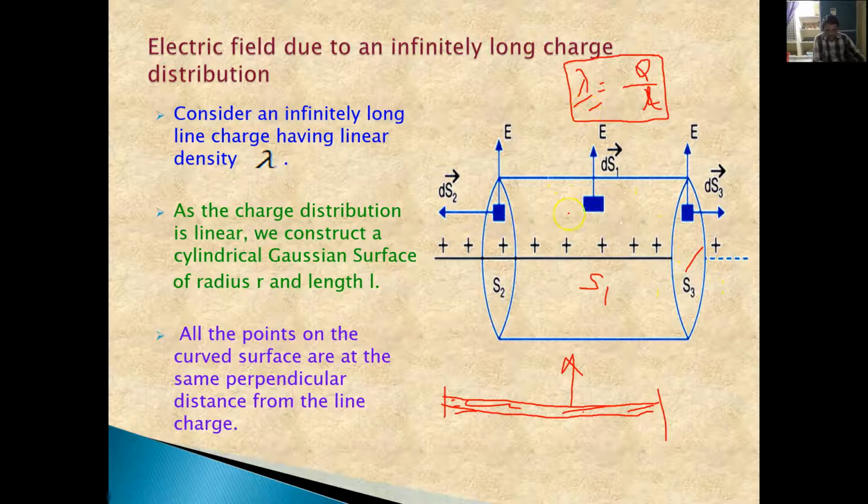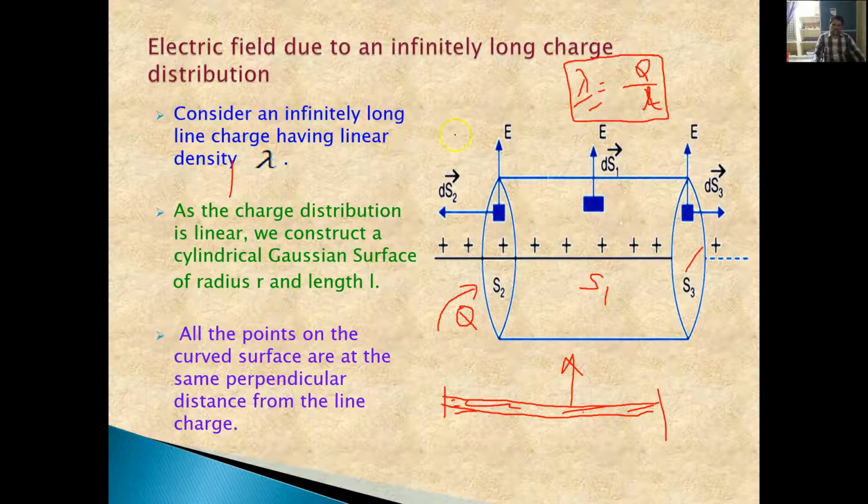Already we have considered that the charge which we have given to this infinitely long charge distribution, that charge Q, is uniformly distributed over this surface. That's why we are using a term called linear charge density, that is equal to Q by L. Now we have to remember one thing, that the electric field is in this direction. The electric field is in this direction.